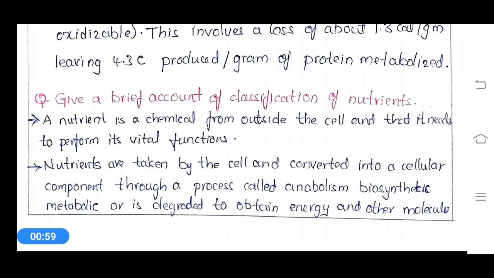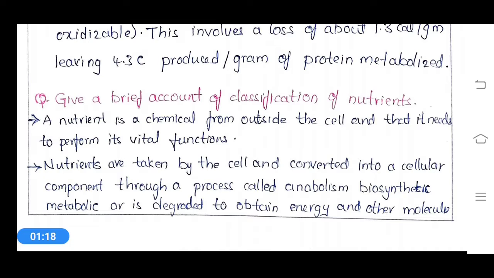These nutrients are taken by the cell and converted into a cellular component through the process called anabolism. And these biosynthetic metabolites are degraded to obtain energy and other molecules.